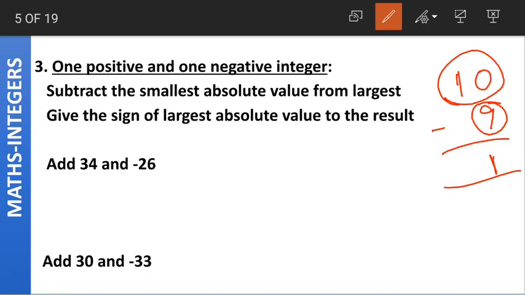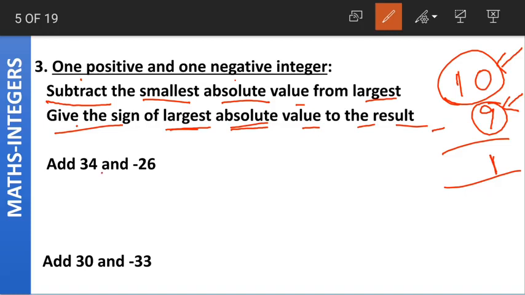Yes, in the same way, when one positive and one negative integer is given, we subtract the smallest absolute value from the largest. And what sign should we give? Give the sign of the largest absolute value to the result.